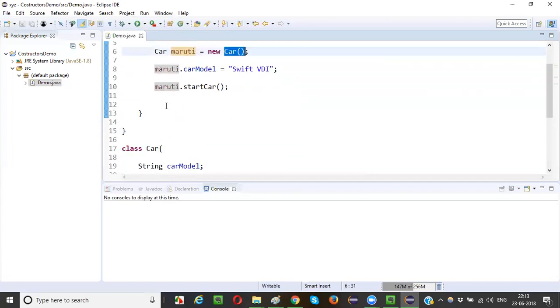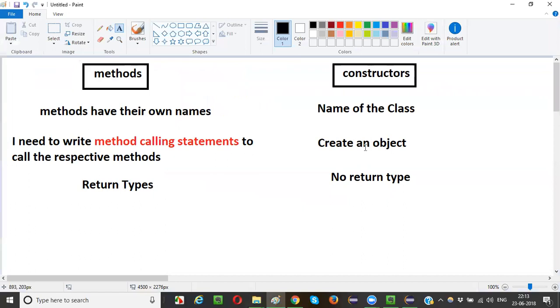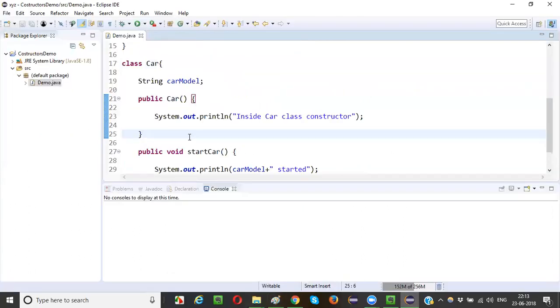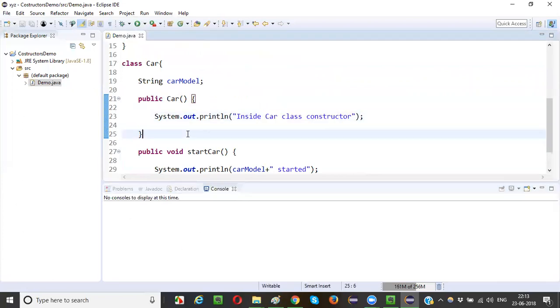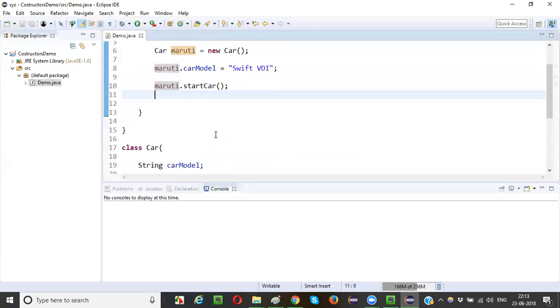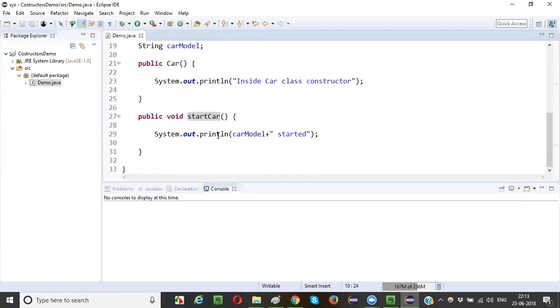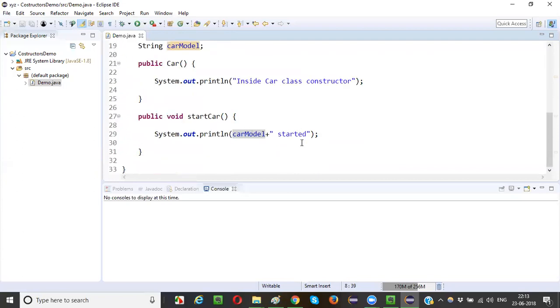So what is a car constructor? In the car class, there is a constructor known as car. Since this is automatically called while creating an object, the constructor will be called, right? So this particular thing will be printed in the output. Car class constructor will be printed first. After that, again control will go here. This Swift VDI will be assigned to car model, and then specifically we are calling start car with the help of this object reference. When start car is called, you go here, car model. We initialized the car model as Swift VDI, so it will print Swift VDI started.